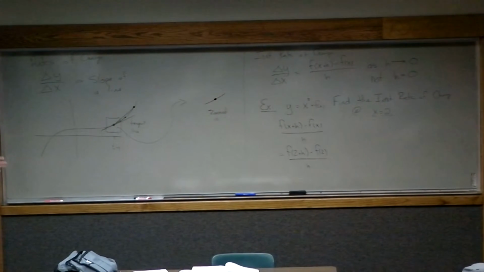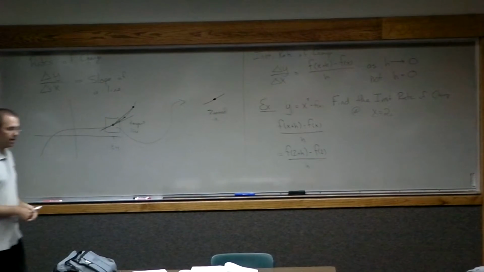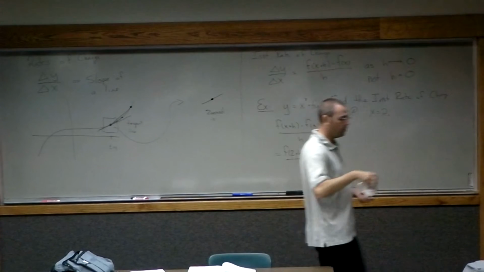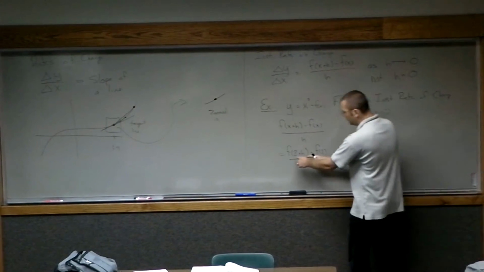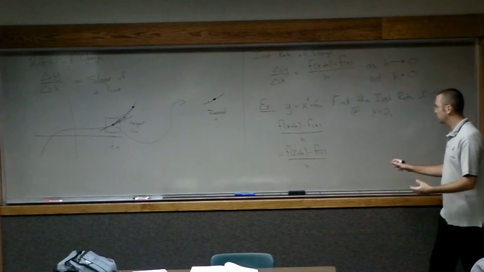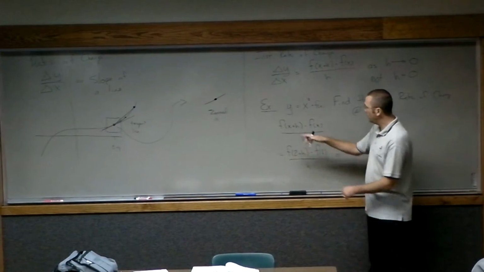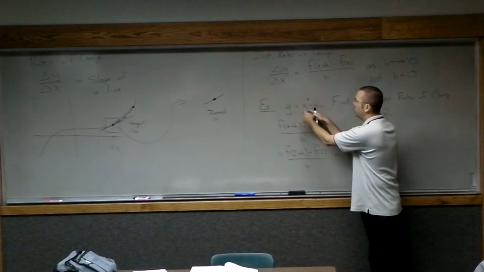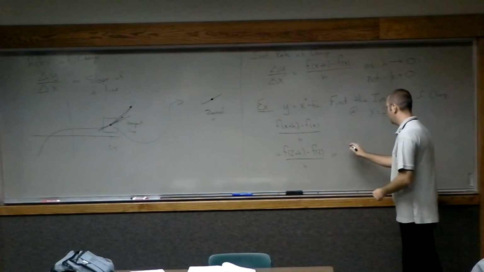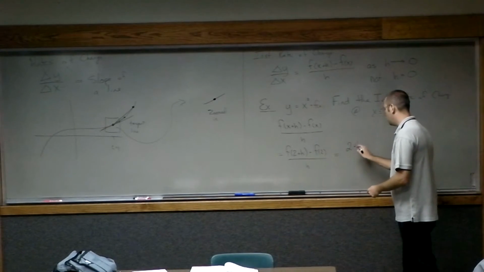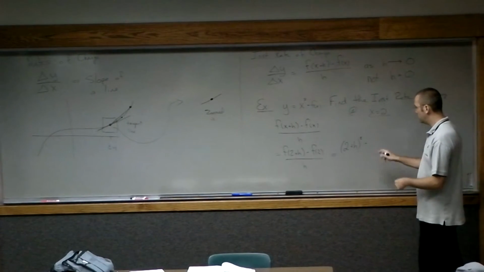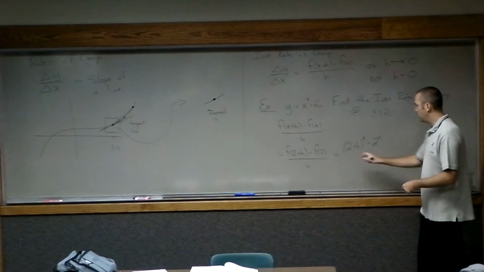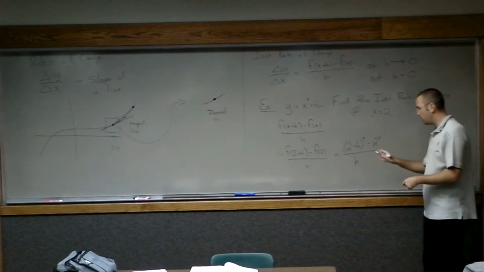Okay. This is just symbols right now. Bunch of symbols, bunch of things that I need to replace with formulas or expressions that I know. What is f of the quantity 2 plus h? What's that equal? Right. All I'm doing is taking this 2 plus h and plugging it in here for x. Okay? So that's going to give me the quantity 2 plus h squared, minus f of 2, or 2 squared, and then I'm dividing all of that by h.